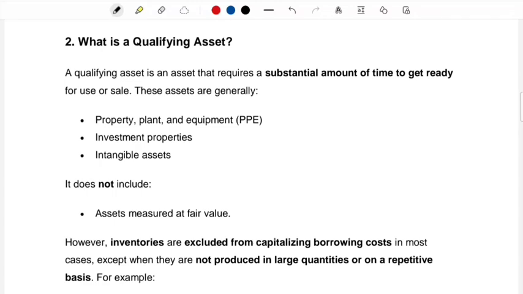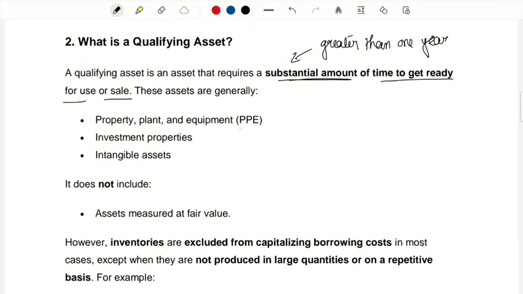But how do you decide if an asset is going to qualify for this particular treatment of the borrowing cost? A qualifying asset is an asset that takes a substantial amount of time to get ready for use or for sale. Substantial amount of time means a time that is greater than 1 year, and it takes a long time to get ready. For that kind of asset, if the borrowing cost is incurred, then you can capitalize it.